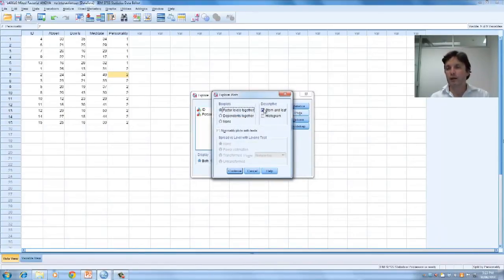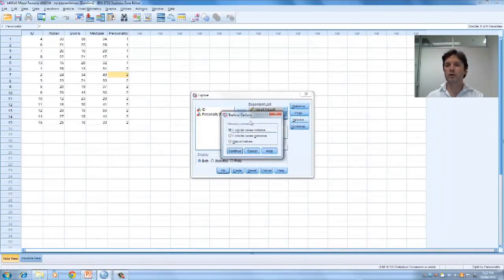plots. Now let's just get rid of stem and leaf, although that's a very useful plot to have, but I'll just get rid of that. And let's look at box plots with those dependents together. So I'm just going to look at abseiling across introverts and extroverts, do a box plot on that. We're going to look at bowls across introverts and extroverts and do a box plot on that, and so forth, and meditation. And I want to do normality plots across each of those variables. Let's press continue. Options, I'll leave them as the default.